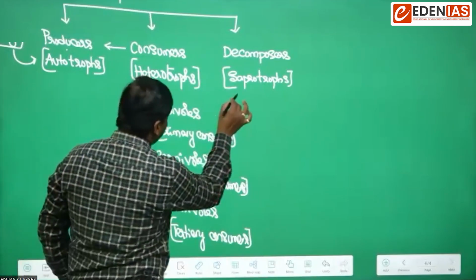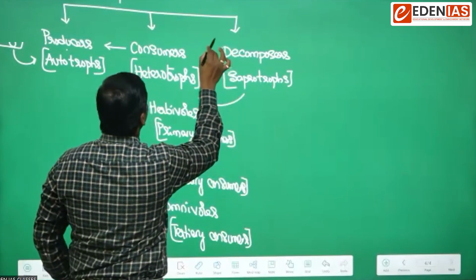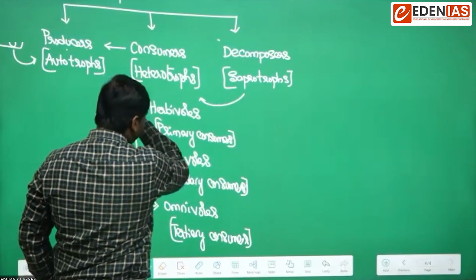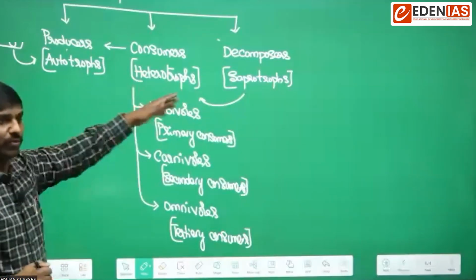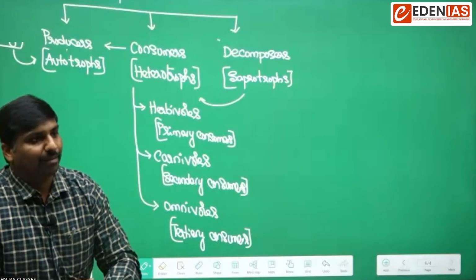Usually they will depend upon the producers and also upon the consumers, their dead and decayed matter. So that is how one thing will happen.